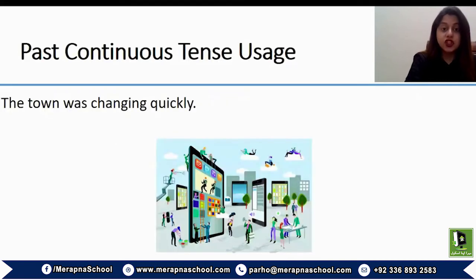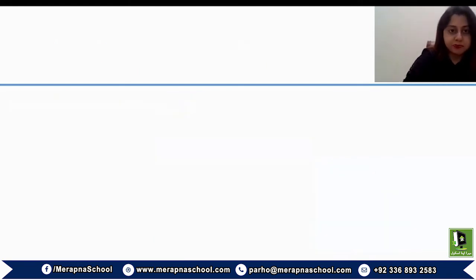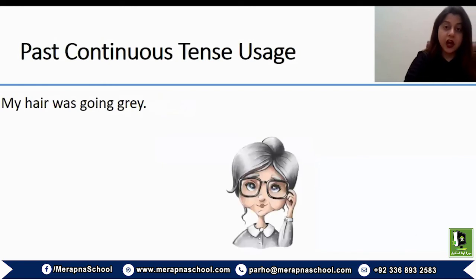The town was changing quickly. So maybe you are narrating something. Again, this type of language, this type of grammatical structure is very common in a narrative when you are narrating a story. So, you're telling about the town, you're telling about an event in the past, and this is a style of narrating that, and the town was changing quickly during a specific period of time. Her hair was going grey. Yet another example.